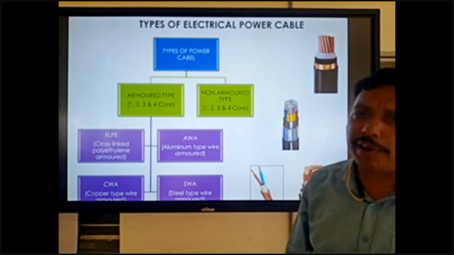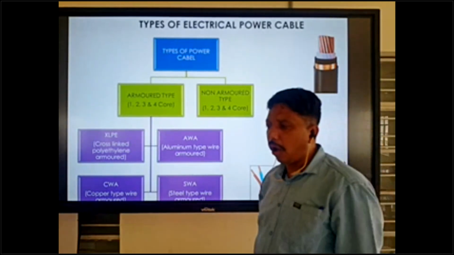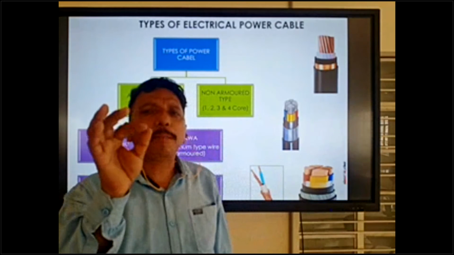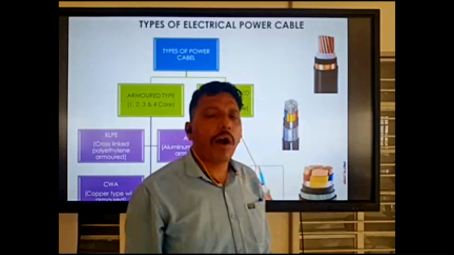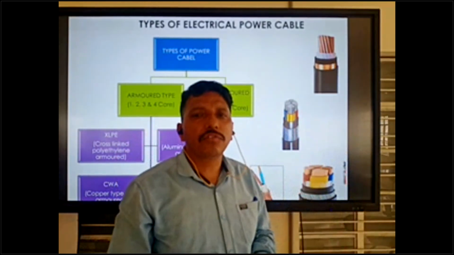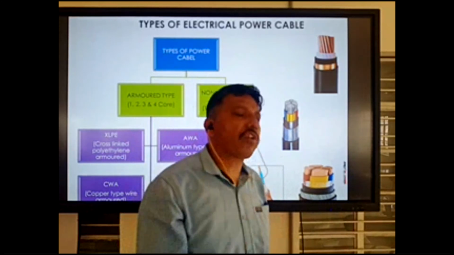This is not standard, and this type of cable does not come in the Gulf. In our country we use a half core for earthing purposes, but in the Gulf earthing comes as a separate cable. So the standard cable is 1 core, 2 core, 3 core and 4 core.